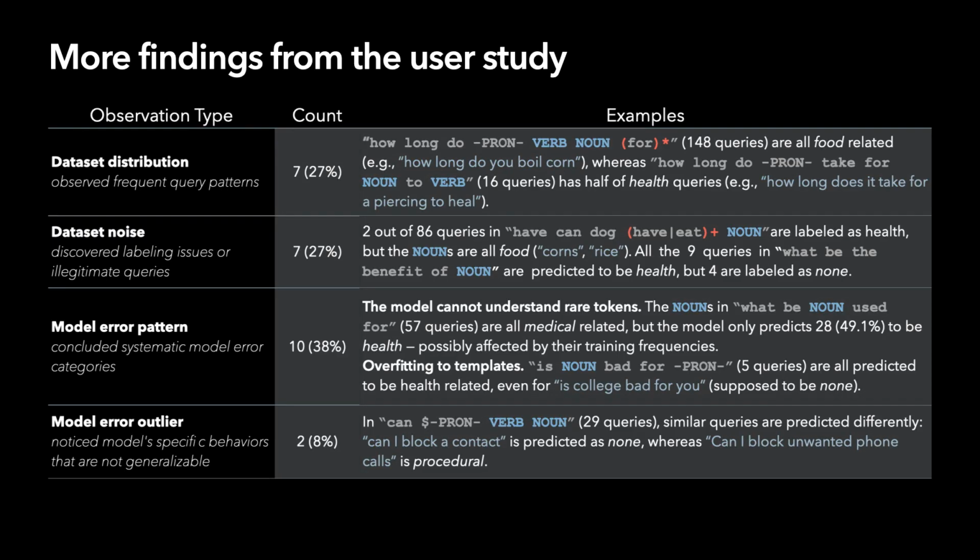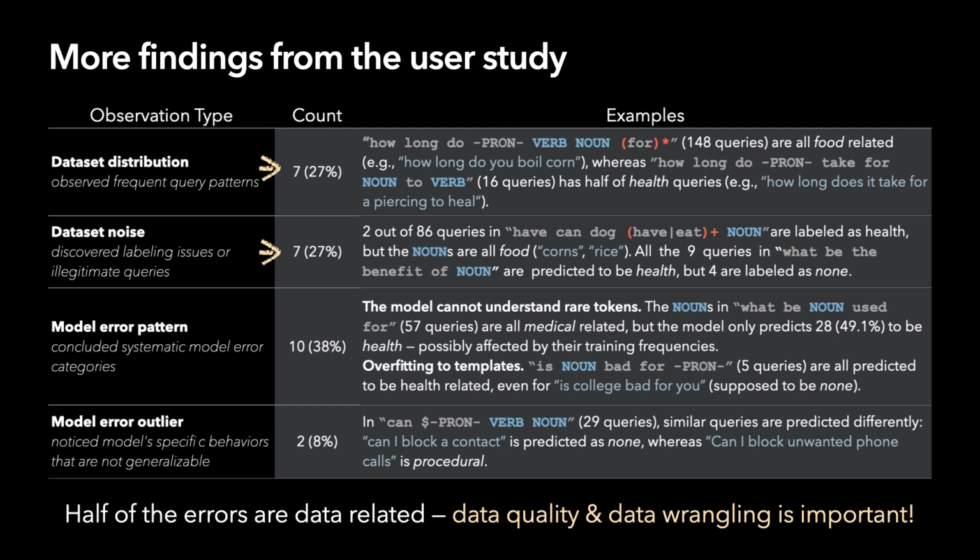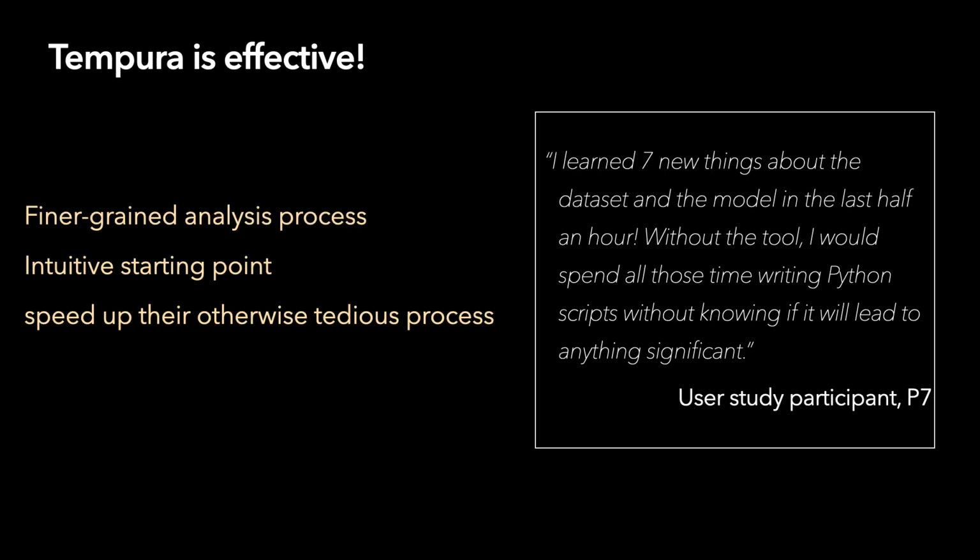Our users made many more pretty interesting observations on the distribution of query datasets, labeling errors, and model error patterns and outliers. Our highlight from this is, you can see half of the errors our developers found were dataset related. It shows the importance of data quality validation and data wrangling before any modeling. Our users also commented that Tempura provided finer grained analysis, intuitive starting points, and made their process more effective.